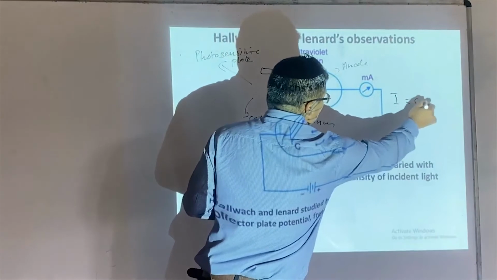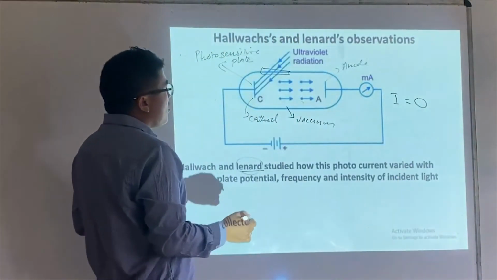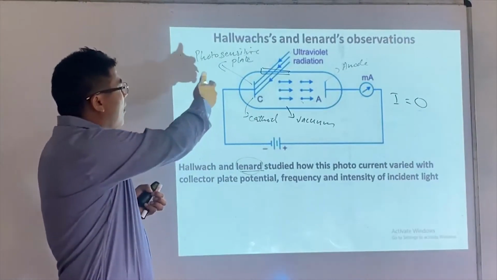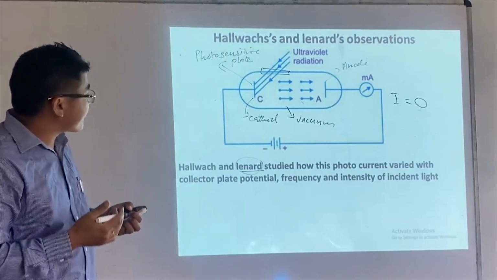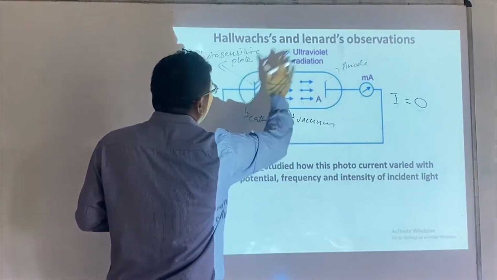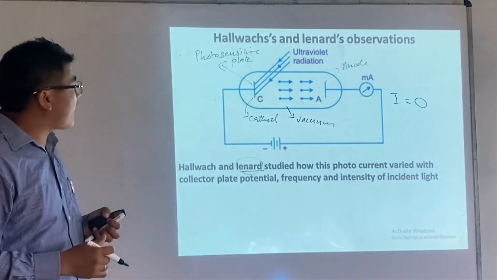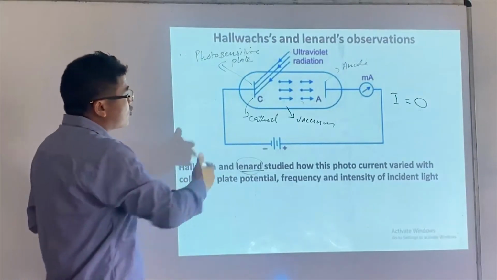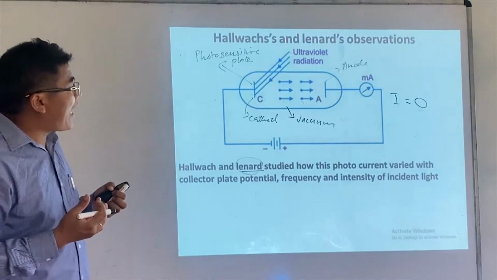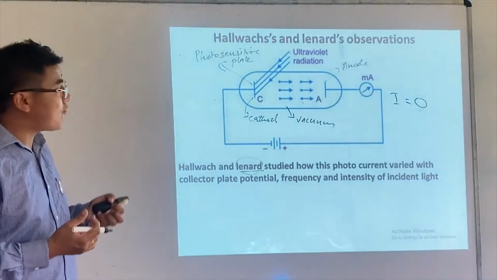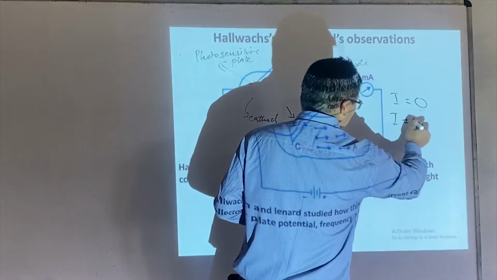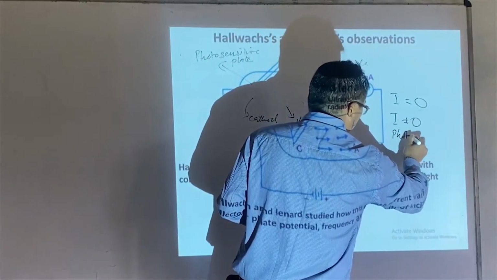Current would be zero when no UV radiation is exposed to the photosensitive plate. When I remove the block and allow UV radiation to fall on the metal plate, he found a photocurrent, which is current because of light.